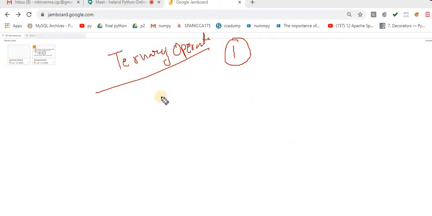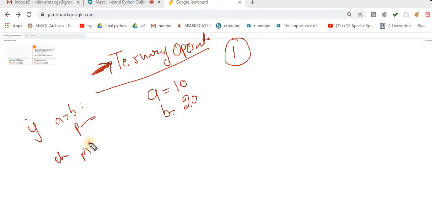Then how can we use the ternary operator? Now understand this concept. Let's suppose I am writing a very simple program: find the greatest number between 2 numbers, with the help of the ternary operator. Now A is equal to 10, B is equal to 20. I am taking 2 values and I want to find the maximum of them. The common scenario is: if A greater than B, then print A, else print B.